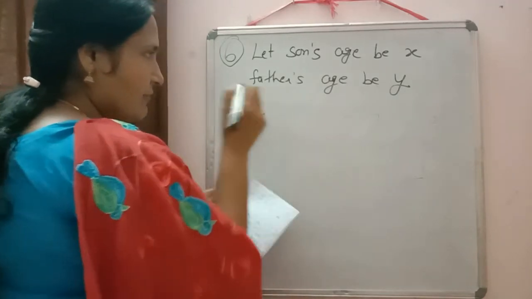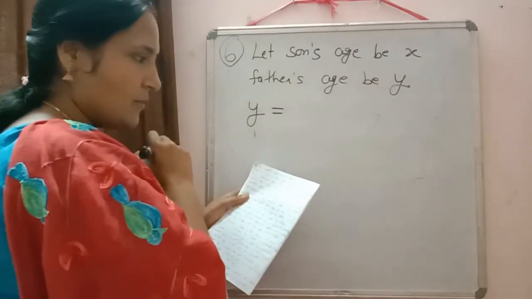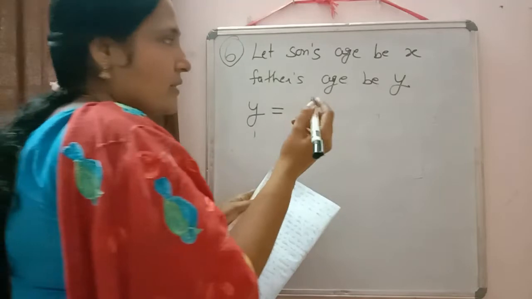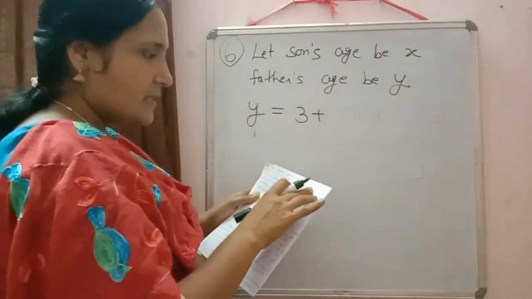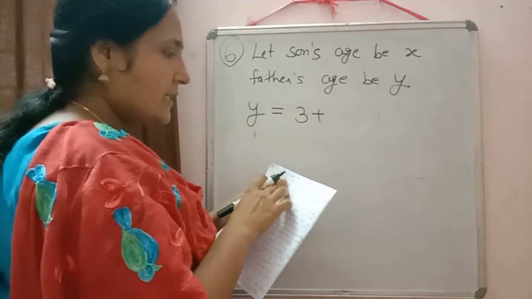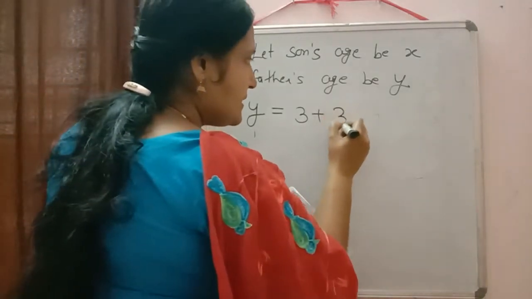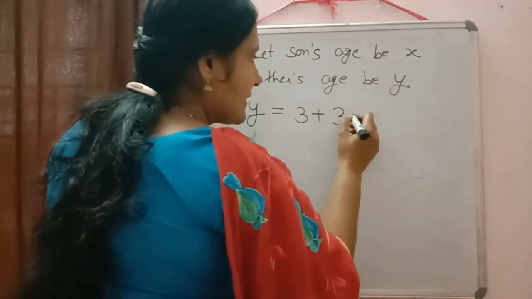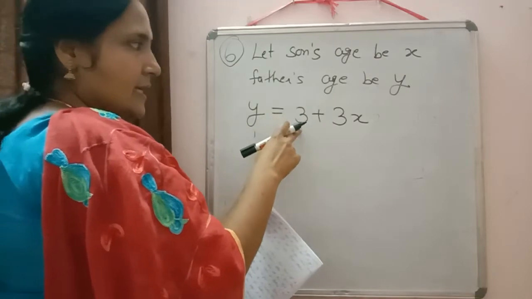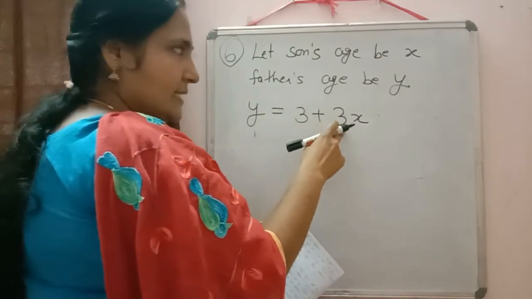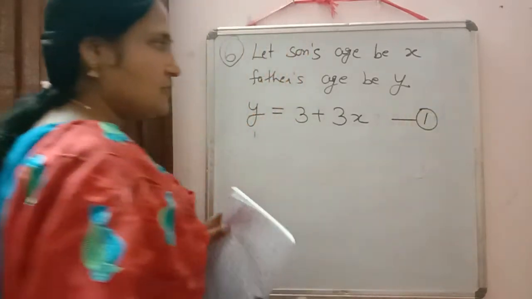Present age of a father, that is y, is equal to 3 years more, 3 plus, 3 years more than 3 times the age of his son. 3 times the age of his son is 3x. So what are we getting? Father's age is 3 more than 3 times the son's age. This is the first equation which we have.